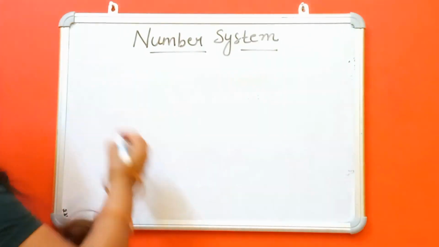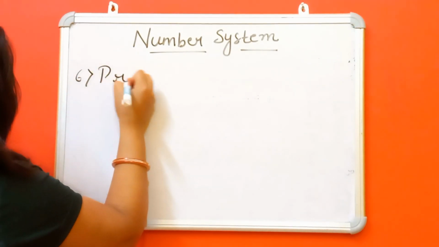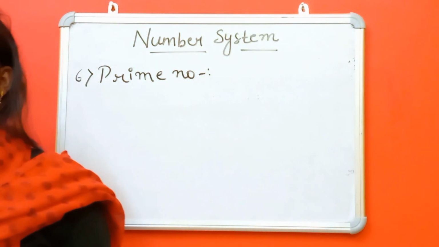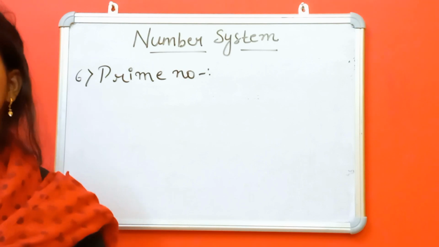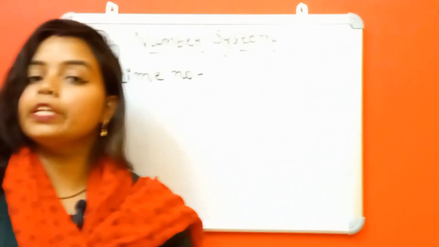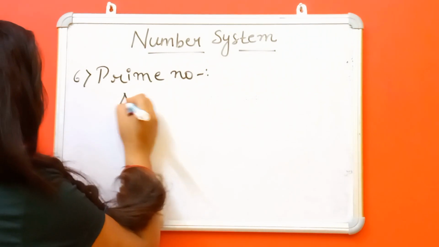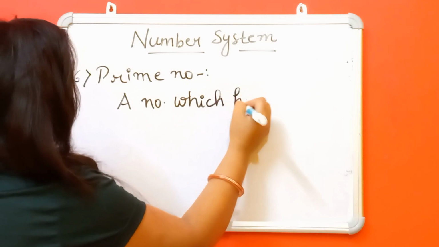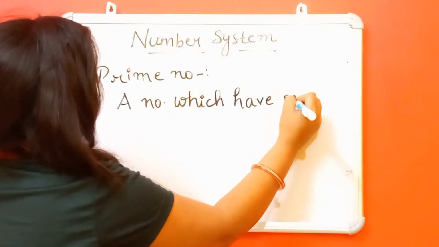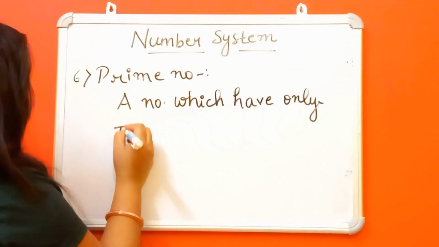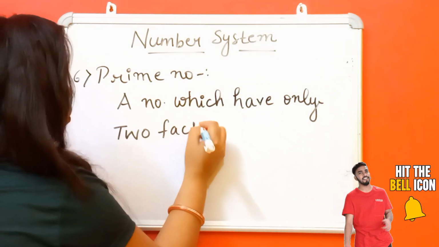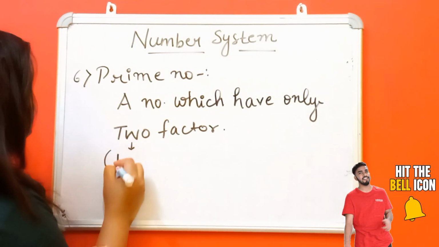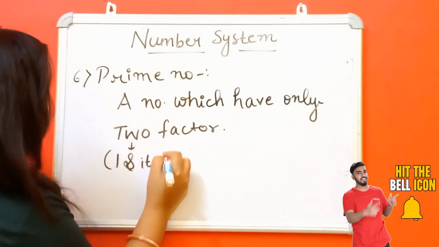Okay. Now the sixth one is prime number. What is a prime number? A number which has only two factors. What are the two factors? The two factors are 1 and itself. Okay?